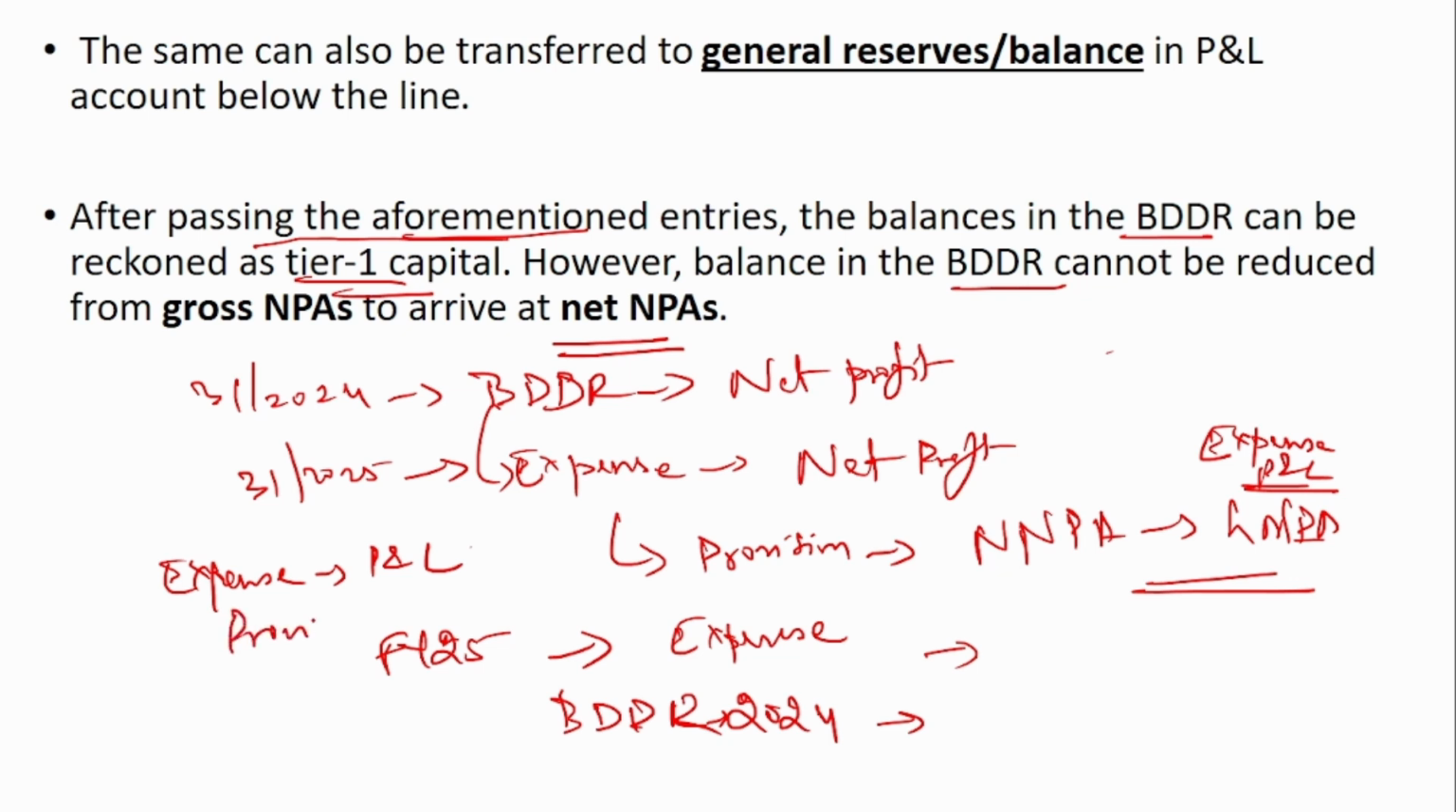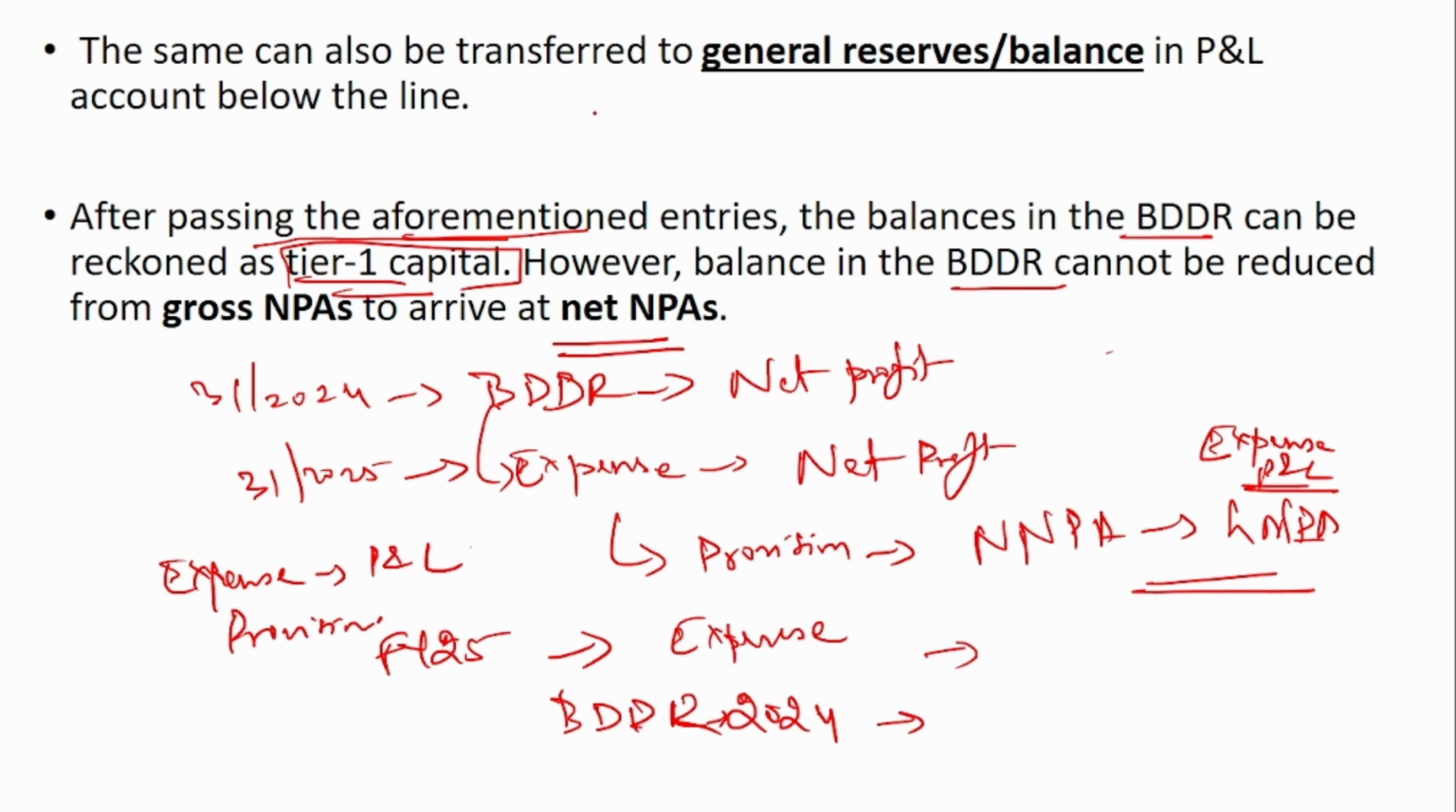So after passing the aforementioned entries, after calculating the expense separately under the profit and loss account for the provisioning purpose, since you have already made the provision as an expense in the profit and loss account, now you don't have to store any money in this BDDR. So the balance in this BDDR can be recorded as the Tier 1 capital. So I hope you understand.